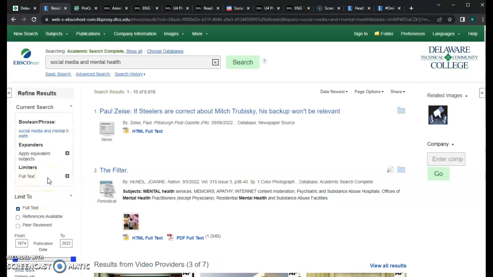If you don't choose full text, then you might end up with an abstract, because it might be a publication that exists out there that the database is finding, but that Deltek doesn't subscribe to. If you find a source that sounds amazing, but you go to click on it and you can only see maybe the abstract, you can't use it as a source. You can't use abstracts as sources. You need to be able to see the whole source.